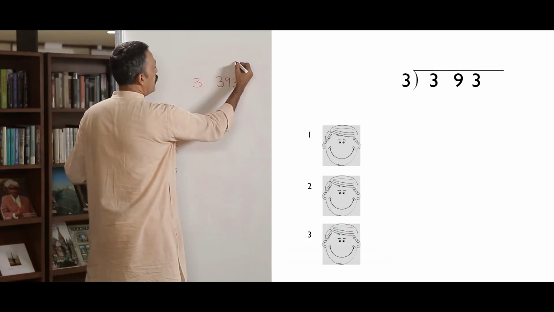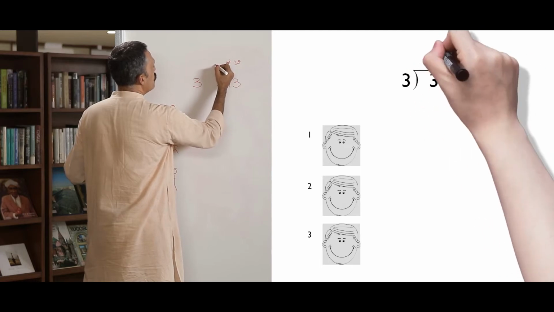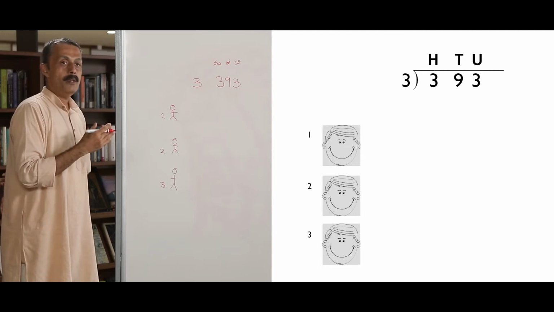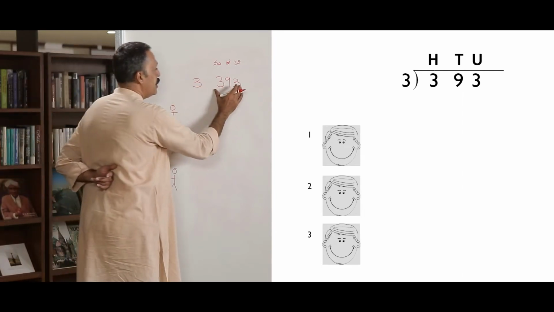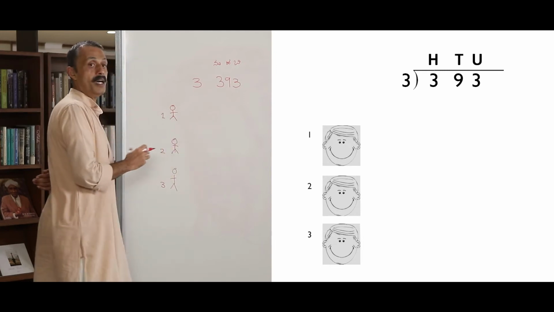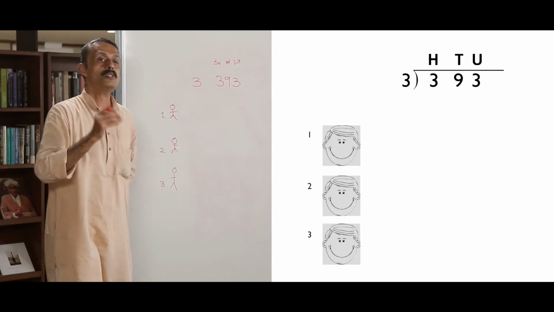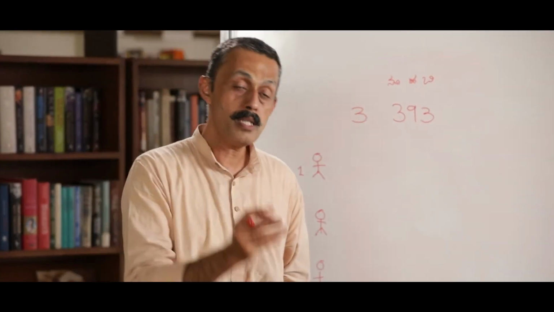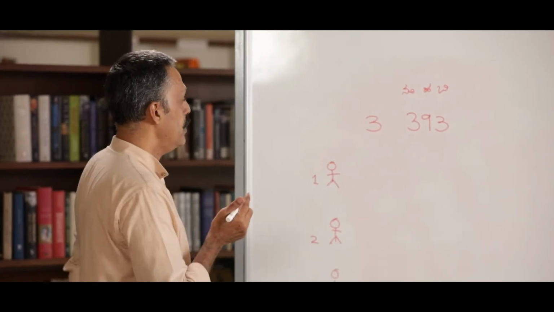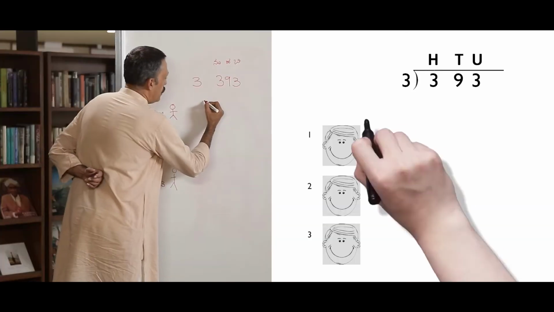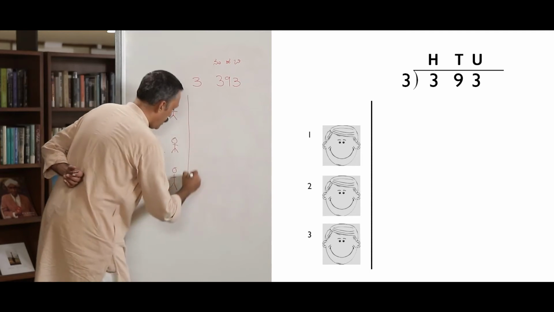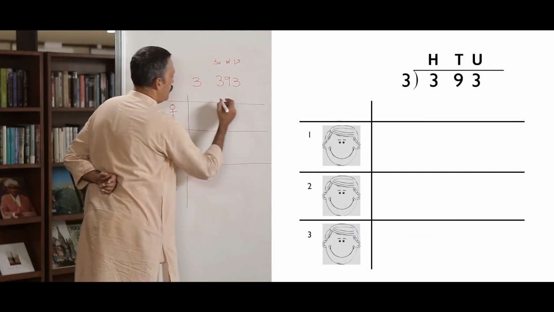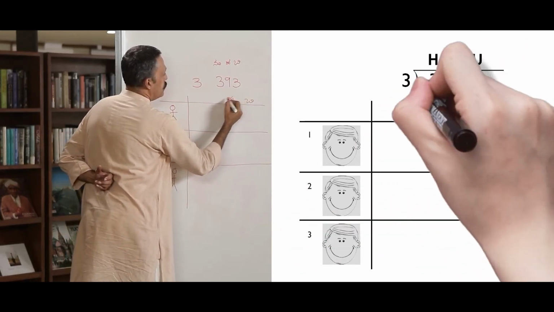In 393 there are units, tens, hundreds. These three places are there. What did we say during division? Everyone should get something in each place. Sometimes they will get something, sometimes they don't. If they don't get it, we have to show that they did not get anything. Let us see in this example, if everyone has to get in all places, we can look at it this way: units, tens, hundreds.